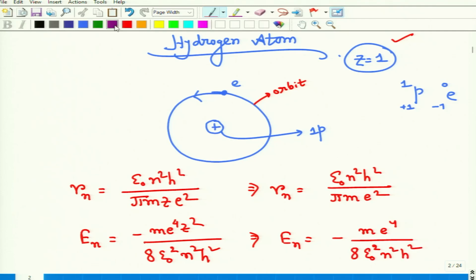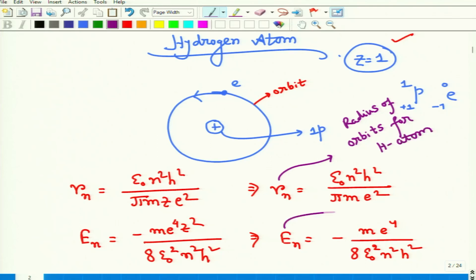This is the form, and this is the total energy in the nth orbit.